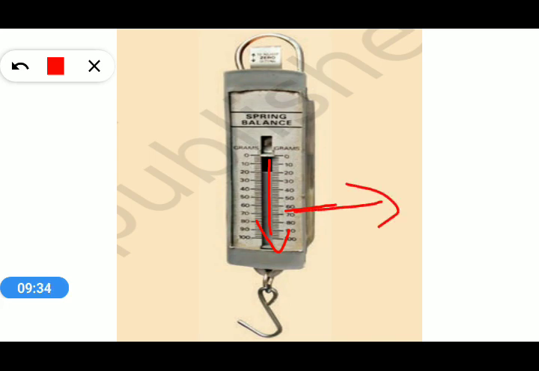According to that, we get the value of force. So this is known as a spring balance, and we will use it in the next activity.